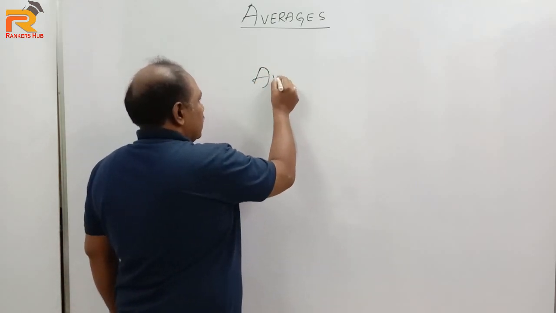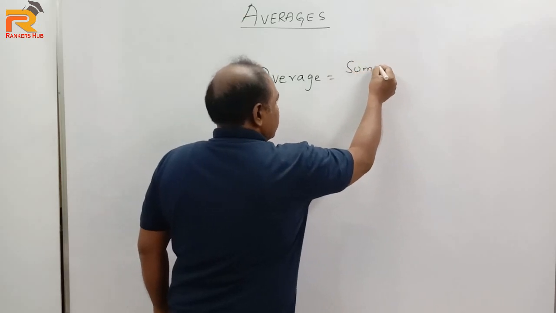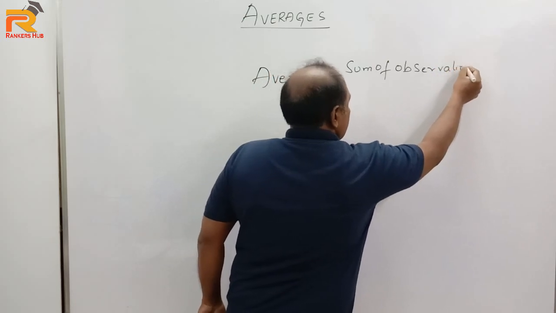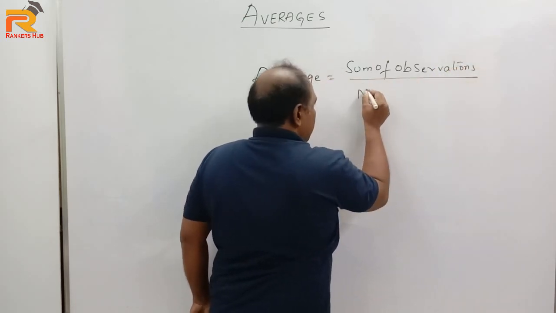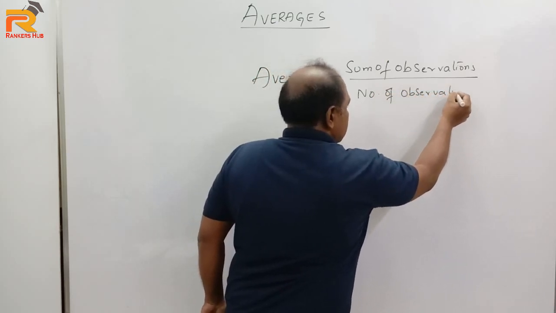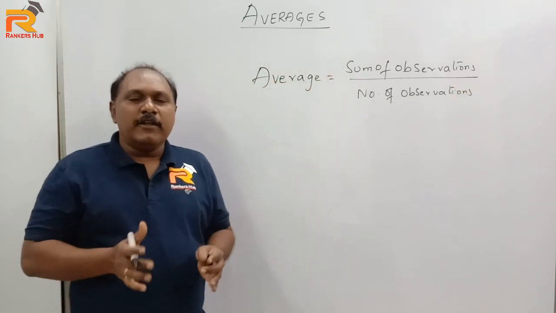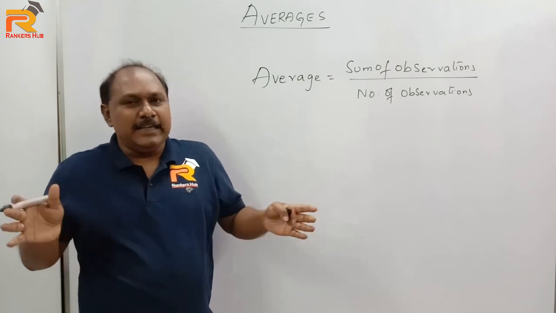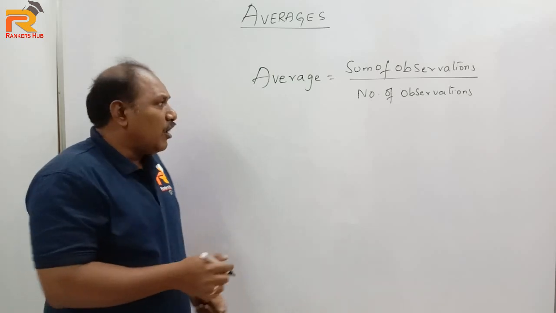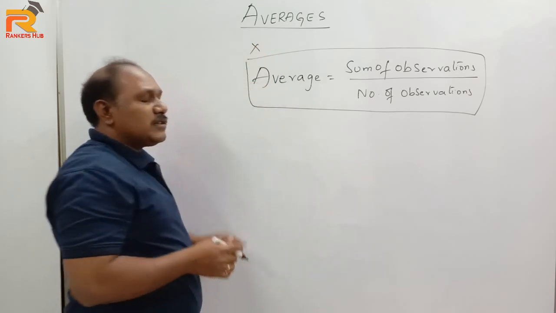Average formula is sum of observations by number of observations. But the moment we start using this formula, solving problems will be a little bit lengthy. So we need to form equations to solve the problems in averages. Now, how should we solve the problems in averages without using this formula?